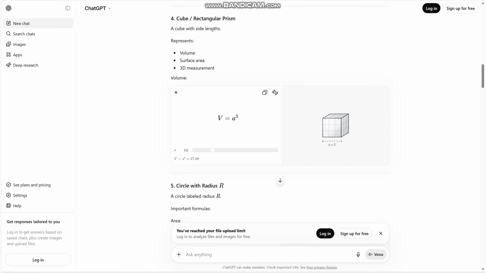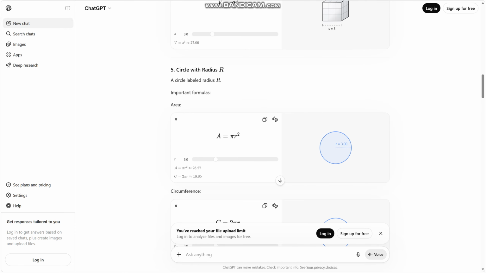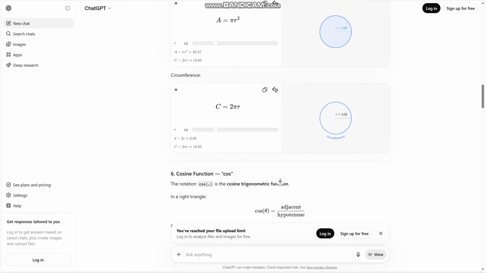And then a rectangular prism, a cube, the volume equals the side cubed. A circle with radius r has area pi times r squared, and circumference is 2 pi r, so it's 2 times pi times r.